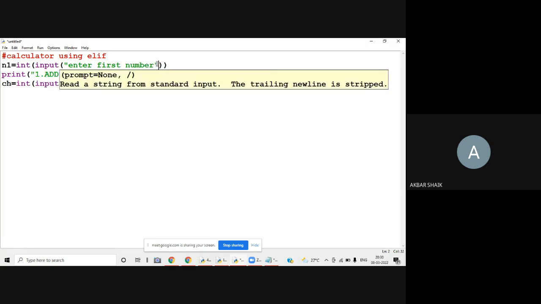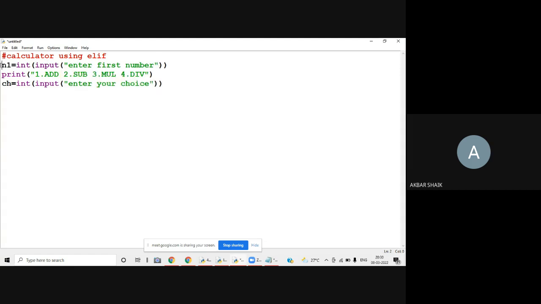Next, n2 equals int of input, enter second number, because I need two numbers for arithmetical operations. I read n1 and n2, then display the menu, and now I am asking for the input.